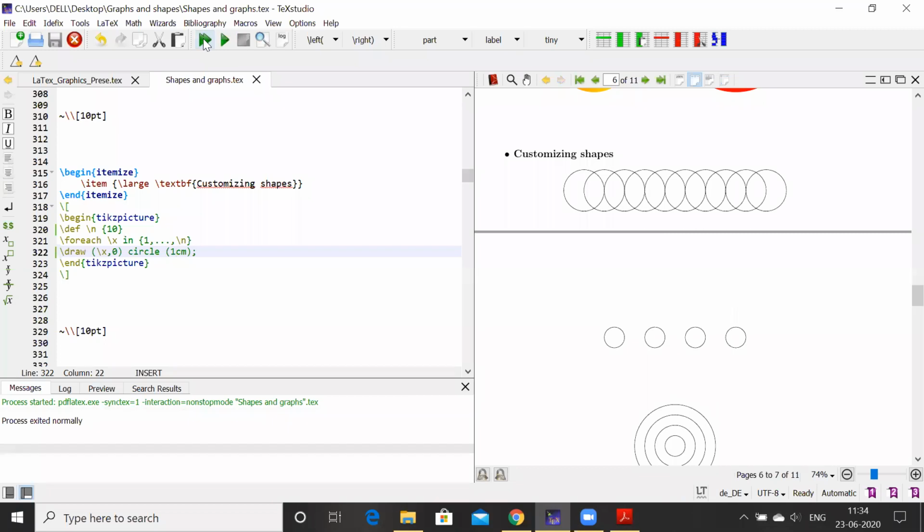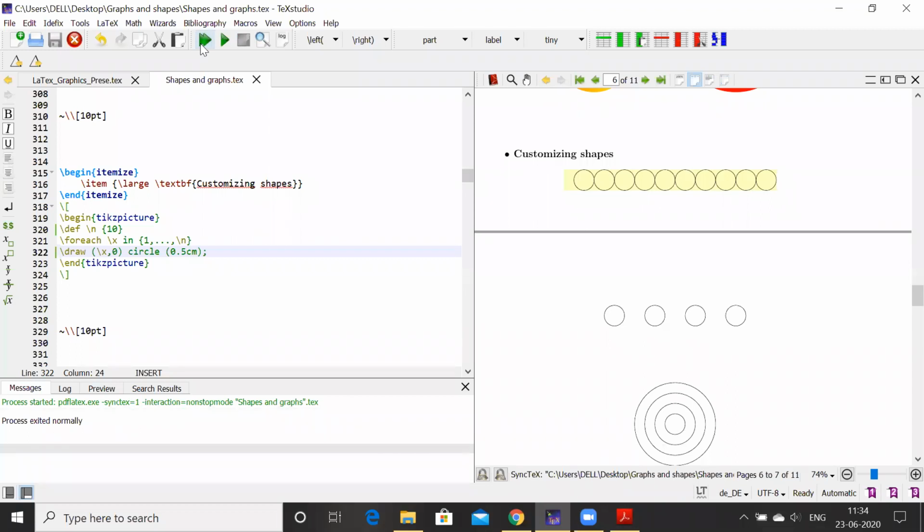We do not have to give the center and radius of the circle every time. Using this kind of small programming, we can draw these types of circles. If suppose I change this radius to 0.5, we will get this type of circle.